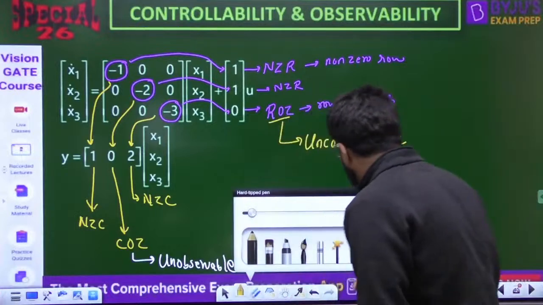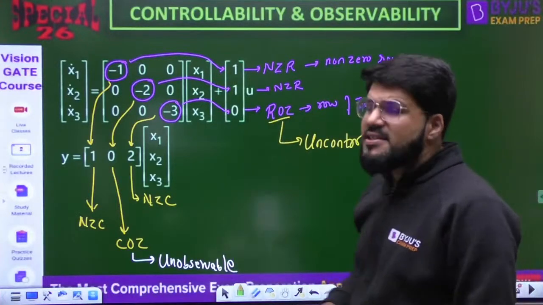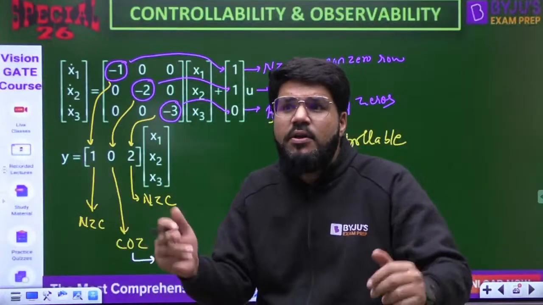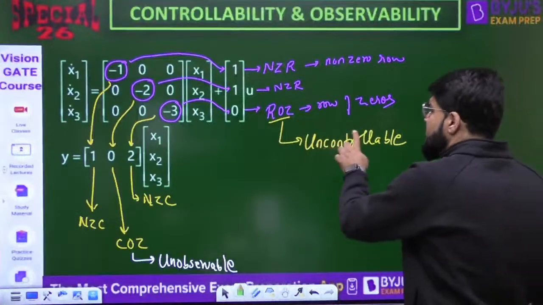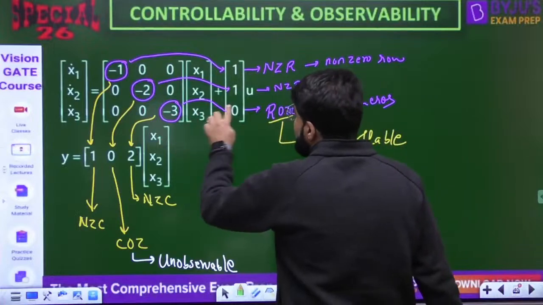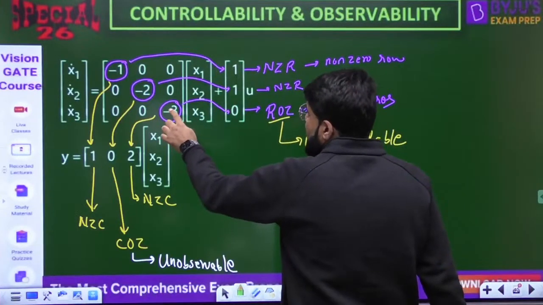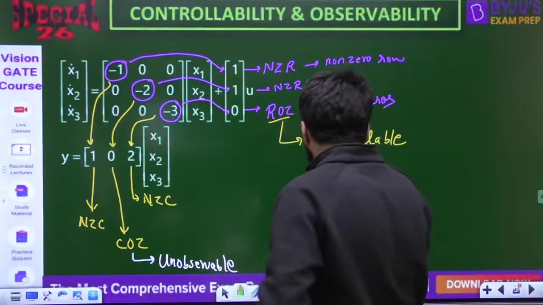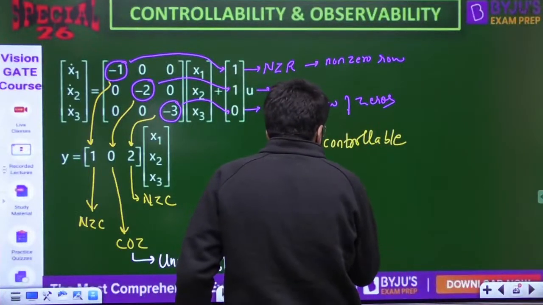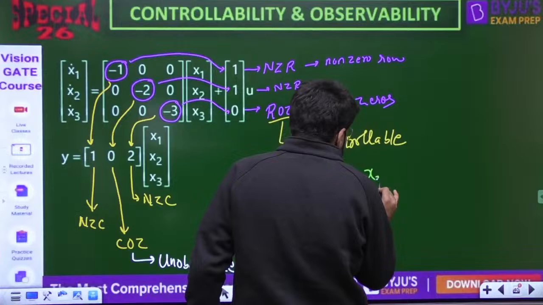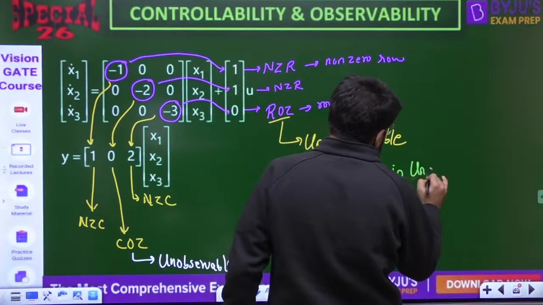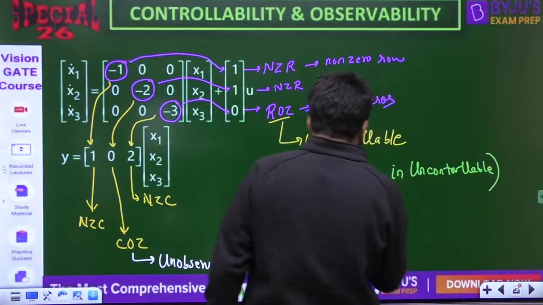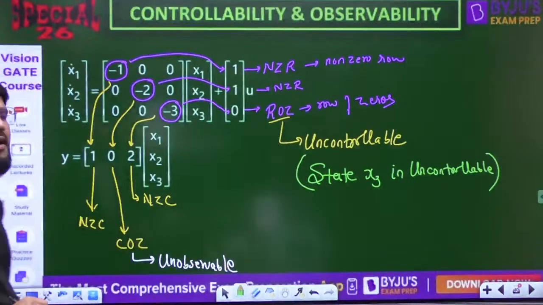Here the advantage is you can also say which state. As I told you, even if a single state variable is not controlled, then the entire system becomes uncontrollable. So the system is uncontrollable because of the third state. See, due to which element did the 0 come? That is the third element. You can say that the state x3 is uncontrollable. They are not asking, but you should know. Out of the 3 state variables, the state x3 is uncontrollable.